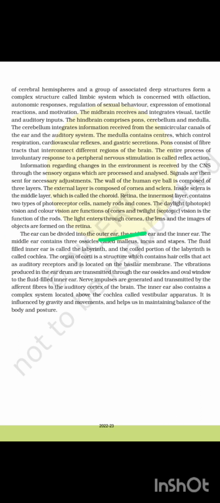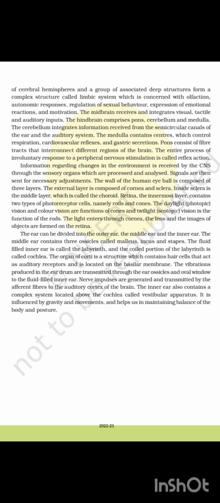The ear can be divided into the outer ear, the middle ear, and the inner ear. The middle ear contains three ossicles called malleus, incus, and stapes. The fluid-filled inner ear is called the labyrinth, and the coiled portion of the labyrinth is called the cochlea. The organ of Corti is the structure which contains hair cells that act as the auditory receptor and is located on the basilar membrane.